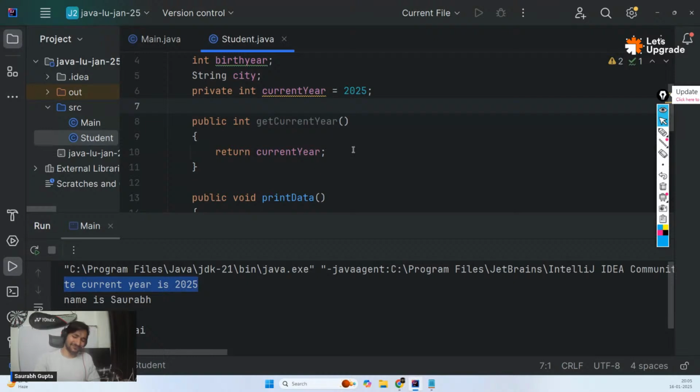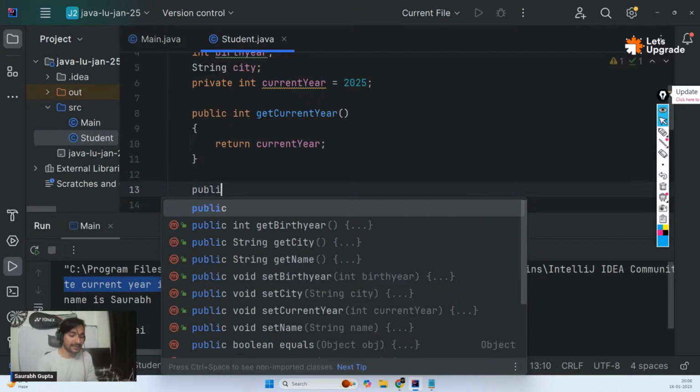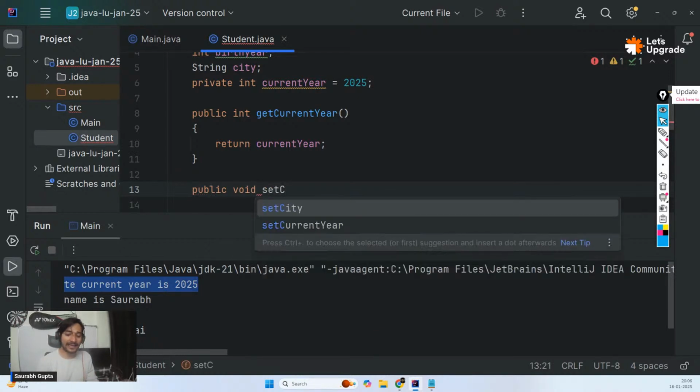But what if I also want them to allow change? What if I also want people to change it? Again, guys, if you do this, that means you're making your private almost illogical. But again, what if I just want them to allow to change it? So what you can do is you can also create one more function. And this is going to be changing the value of current year, or setting the value. So you can simply call it, and it is not going to return anything, so void. And we can call set current year.